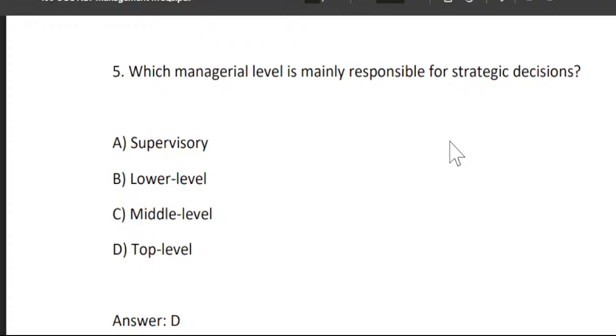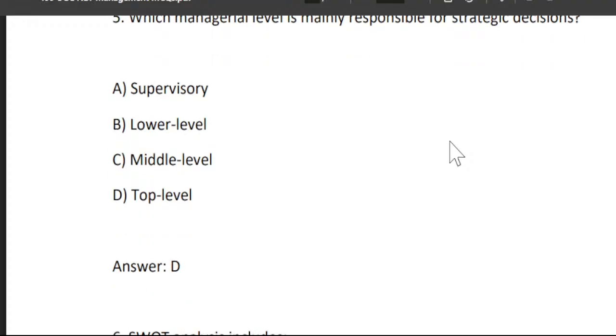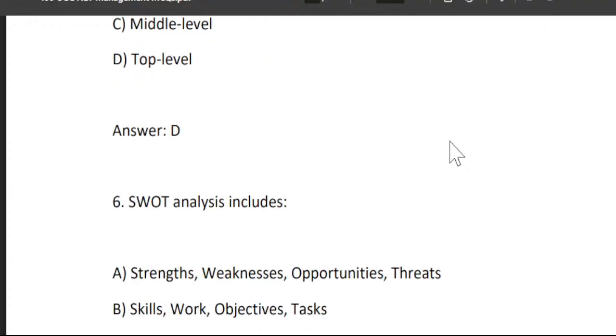So who makes the strategic decisions? Top level management makes the strategic decisions. So option B, top level management, is the right answer, right?